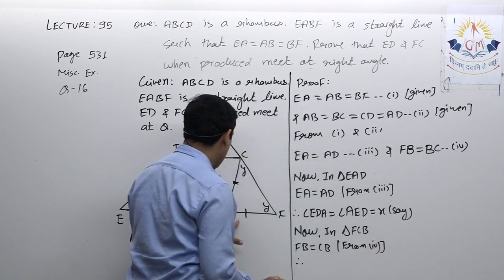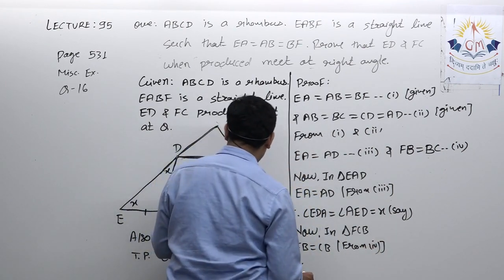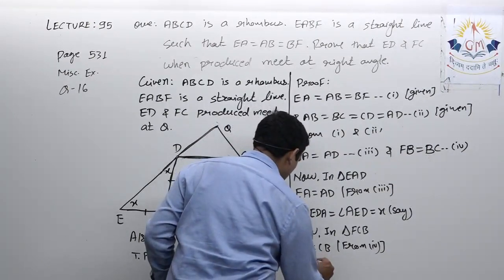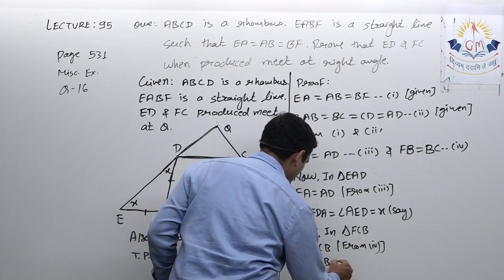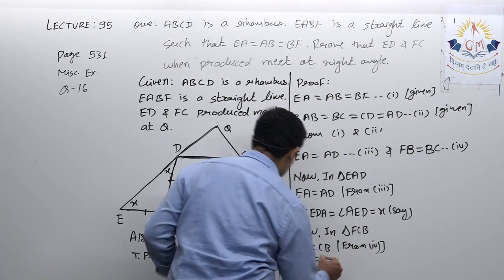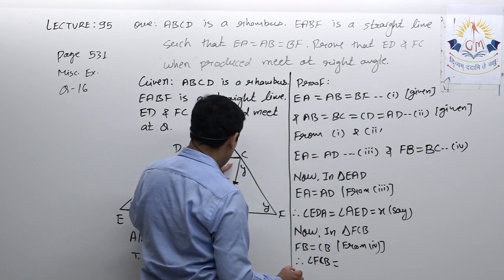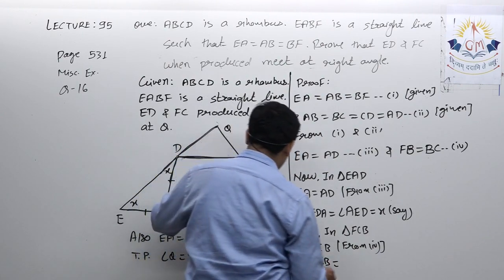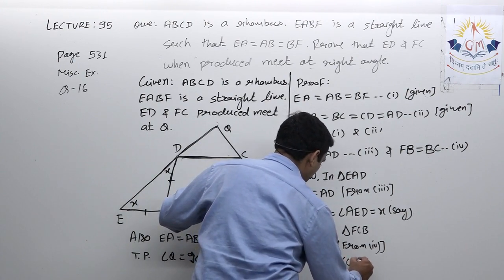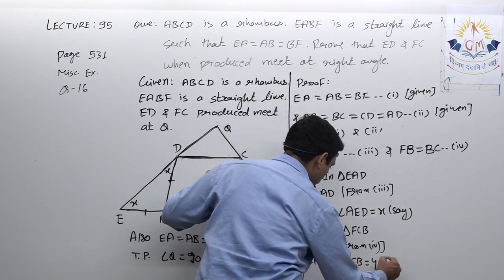Therefore I can say the angle opposite to FB, that is angle FCB, is equal to the angle opposite to CB, that is angle CFB. Angle CFB is equal to y.